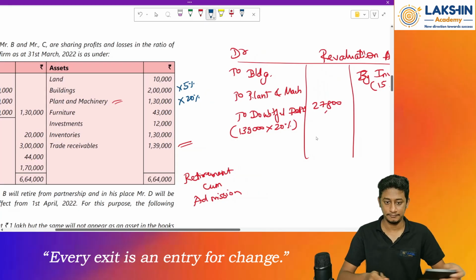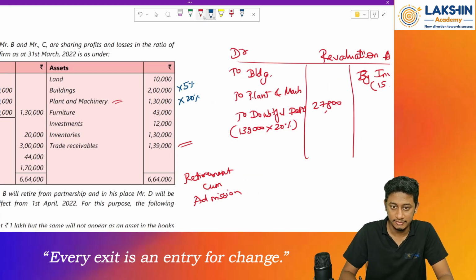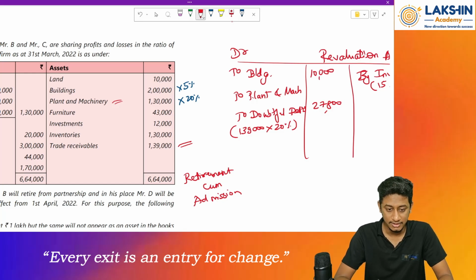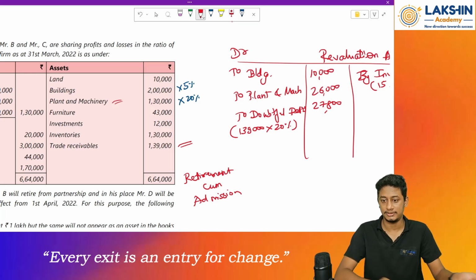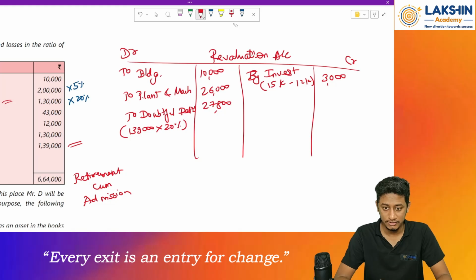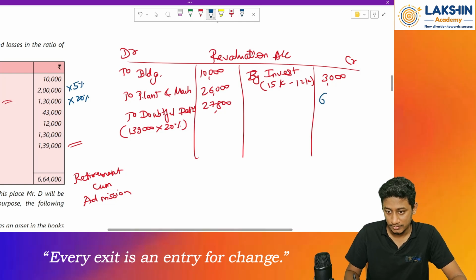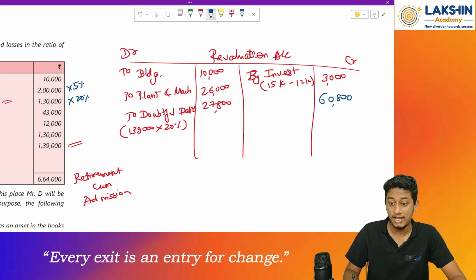Just a minute. Building into 5%, that is 10,000. My bad. 1,30,000 into 20% will be 26,000. Okay. Yes. Now recompute: 10,000 plus 26,000 plus 27,800 minus 3,000. That will be rupees 60,800. What is this? This is my revaluation loss.